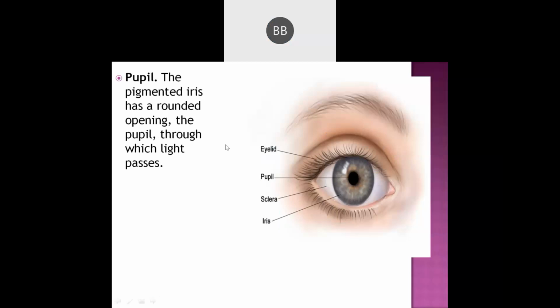Okay. Next is the pupil. I hope you can see this, everyone. Pupil. So this is pigmented, which means it is dark in color. Means they are black in color mostly, and they are round.